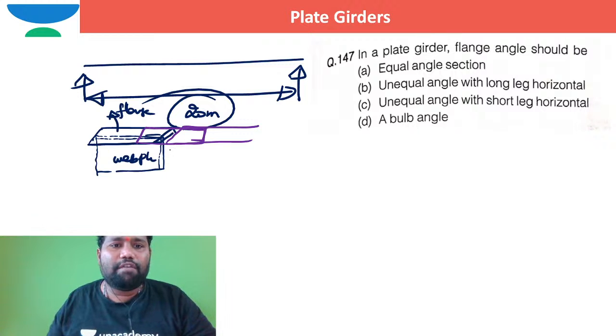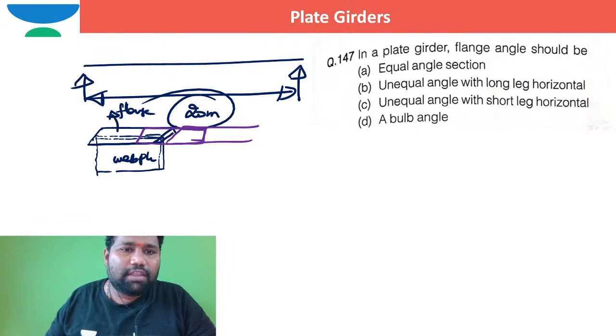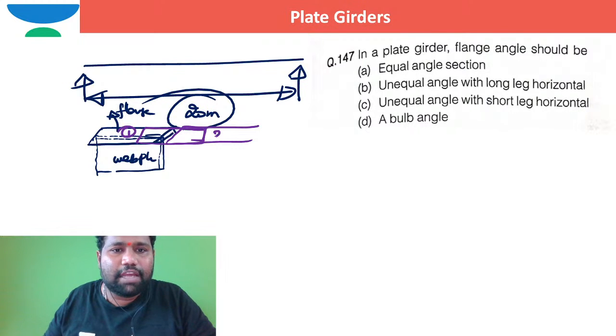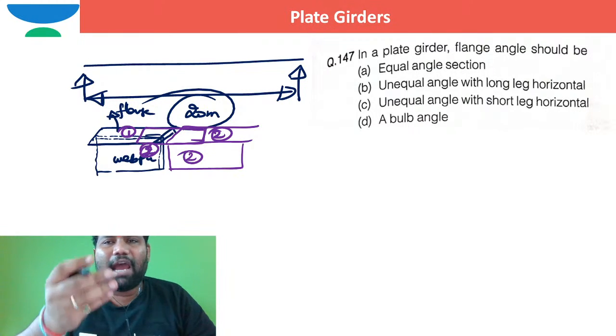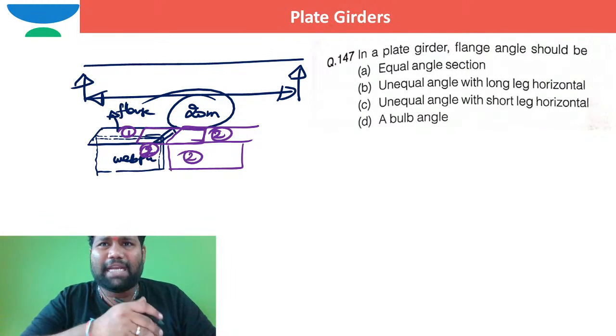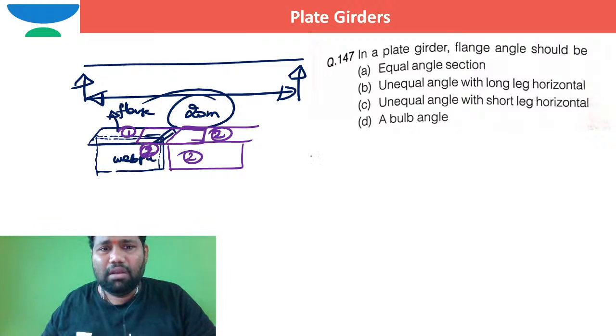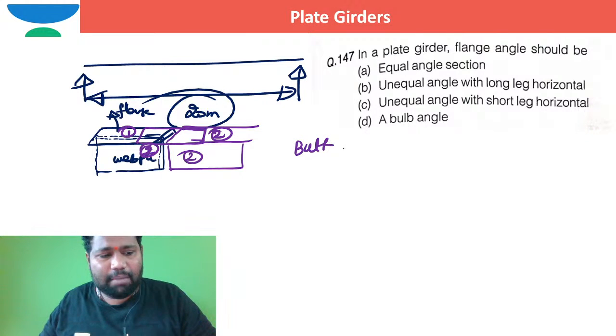If I want to go for welding directly, I will do the butt weld between this flange plate and this flange plate. If I want to go for welding between these web plates, I will do the welding between this web plate and this web plate. So this splicing is nothing but joining, brother. When I am joining, I am generally taking this butt connection, not the lap connection. Butt connection I am using.